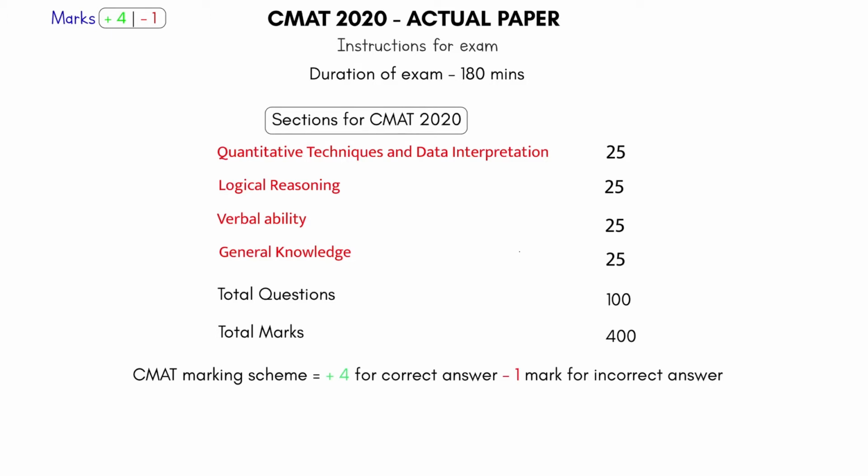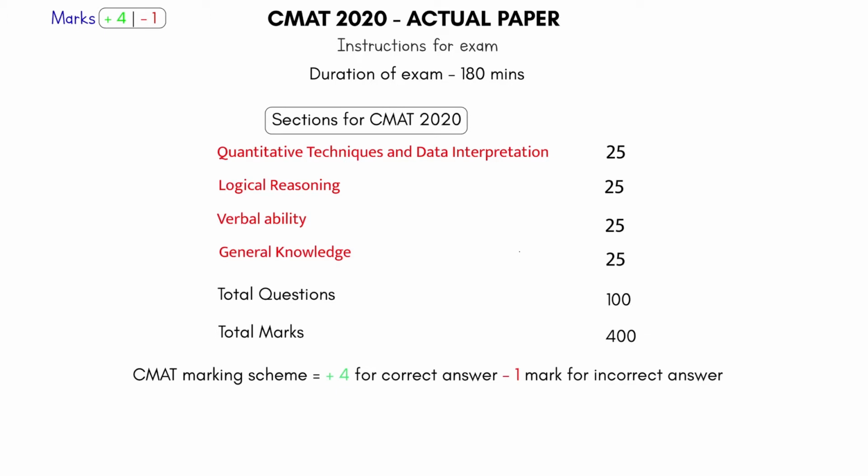So what is the duration of the exam? All of us know it is 180 minutes. And there are 4 sections in the exam. Quants and data interpretation as one section, 25 questions. Logical reasoning, one section, 25 questions. Verbal ability, 25 questions, and GK, 25 questions. So the total number of questions in the exam is 100, and the time is 180 minutes.